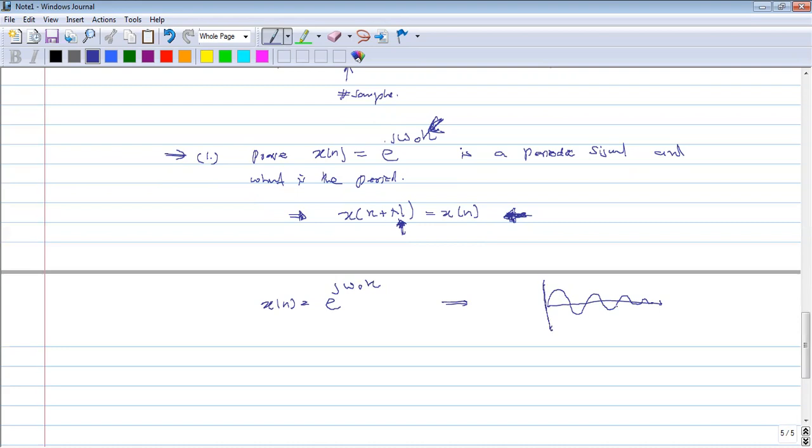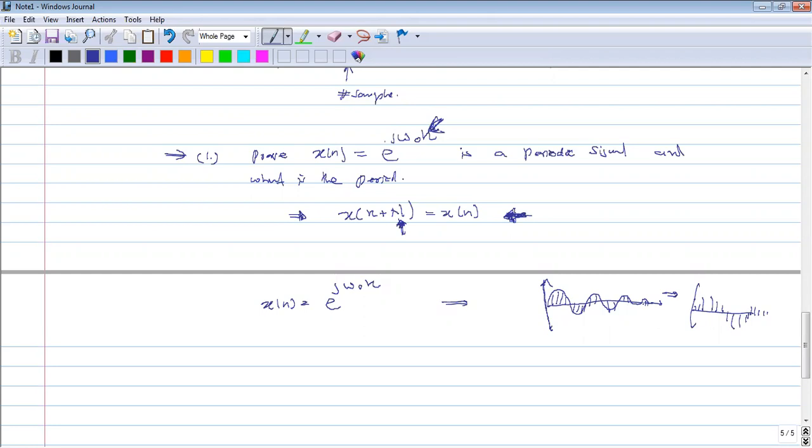So this kind of signal we will get, continuous. But here this is discrete, so we will get some samples like this. So this kind of waveform we will get.